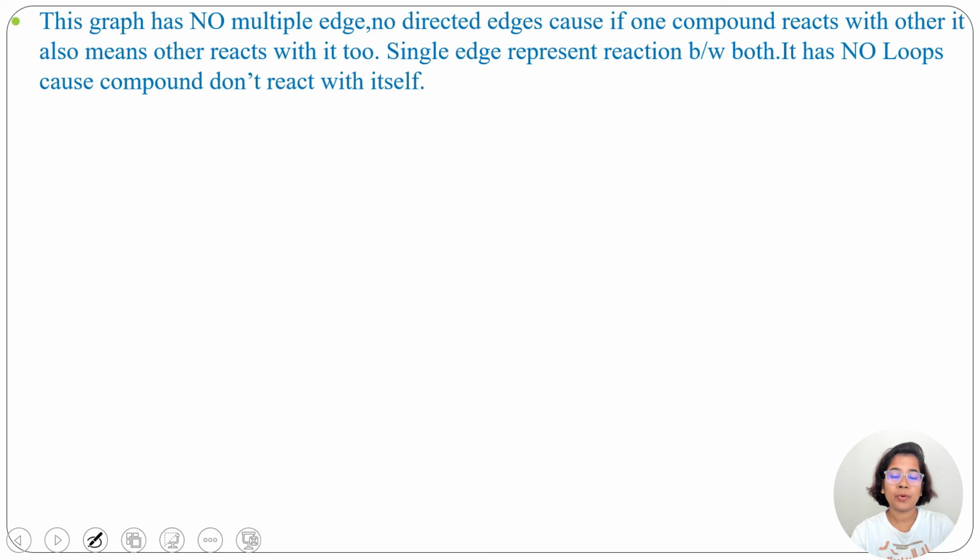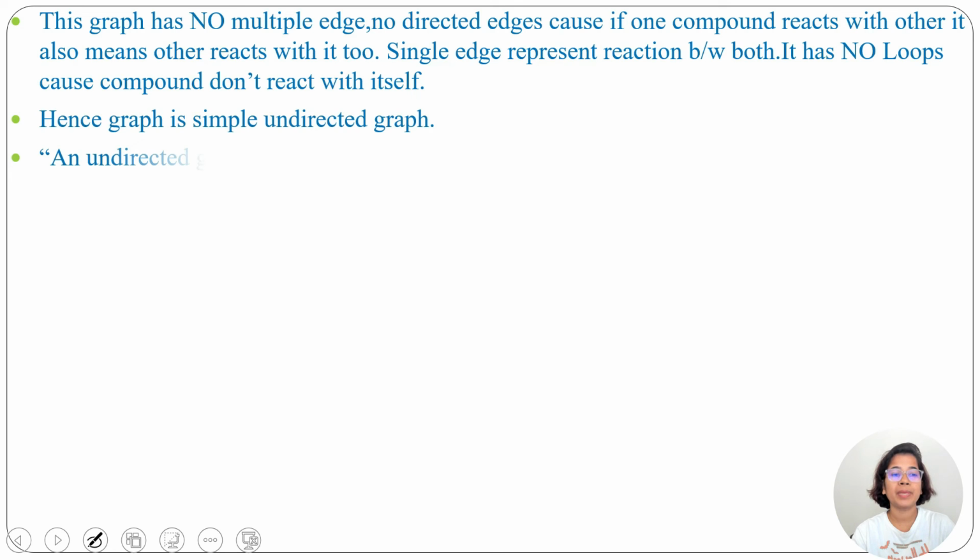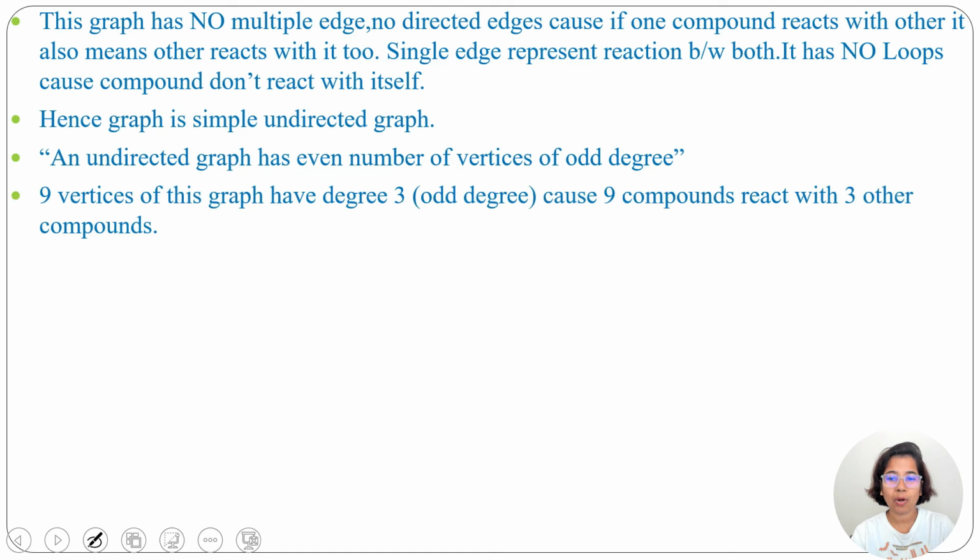This graph has no multiple edges, no directed edges. If one compound reacts with another, that compound also reacts with the same. And there are single edges between both, and no loops, hence this is a simple undirected graph. And in a simple undirected graph, an even number of vertices can have odd degree. And here 9 vertices have degree 3, that is odd.